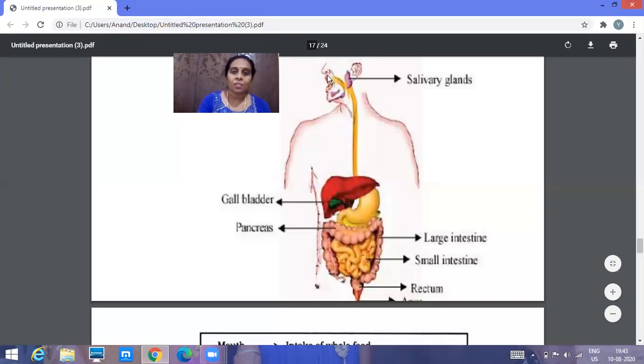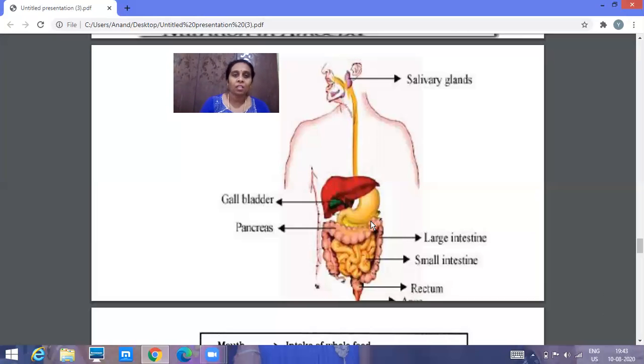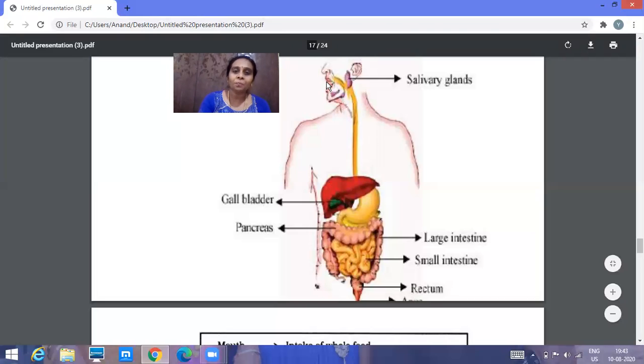As I told, the digestive system of the human being consists of an alimentary canal. What do you mean by alimentary canal? It's nothing but the passage where the food will pass. The alimentary canal starts from the mouth.